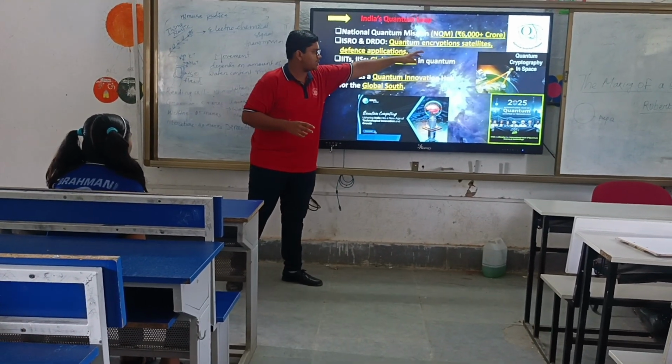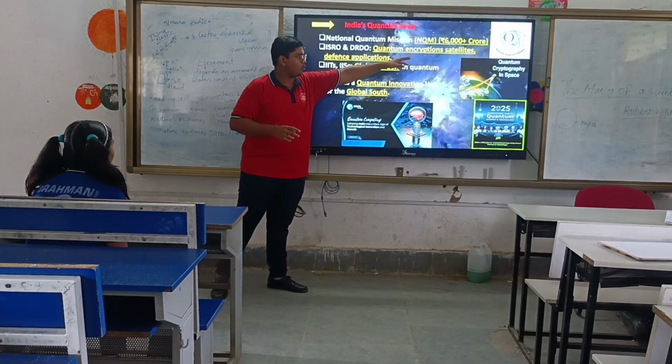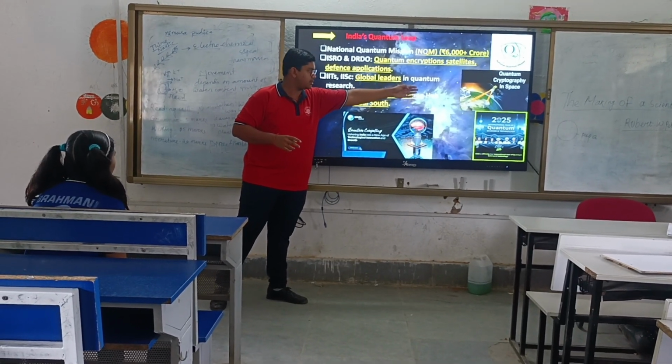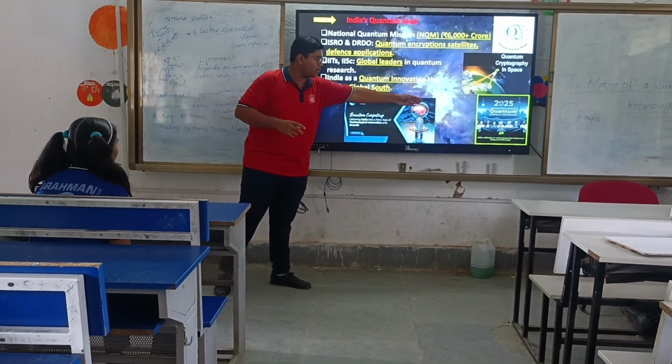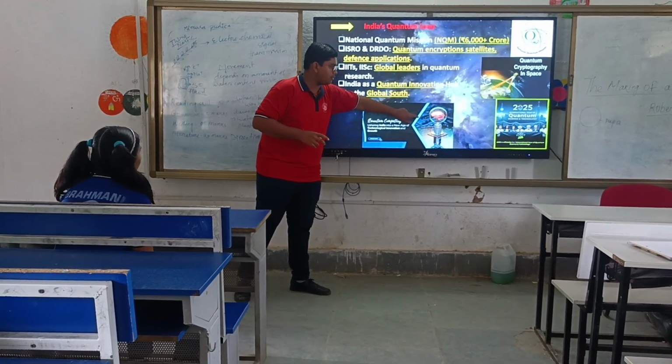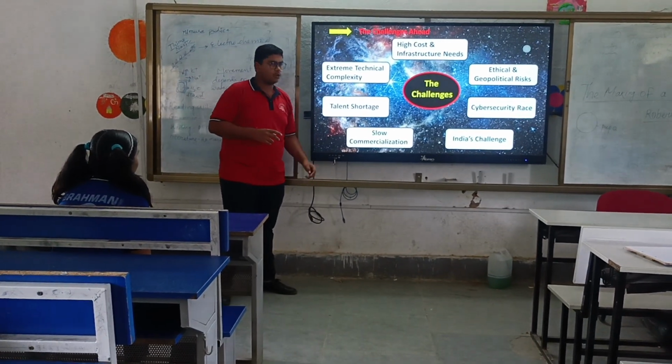And those are the pictures, like that is a picture of the National Quantum Mission, that is the logo. And this is the cryptography of the satellite. And there is the global meeting of the scientists of India of 2025, the International Year of Quantum. Then let's go to the fourth slide.